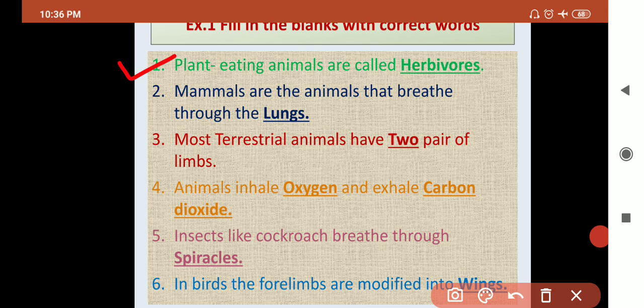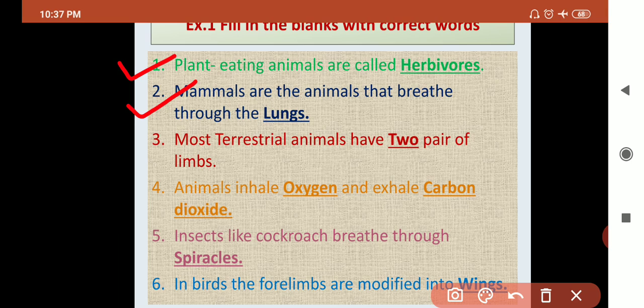Plant eating animals are called... Think about it. Plant eating animals are called herbivorous. So herbivorous is the right answer. Plant eating animals are called herbivorous. Yes, very good.